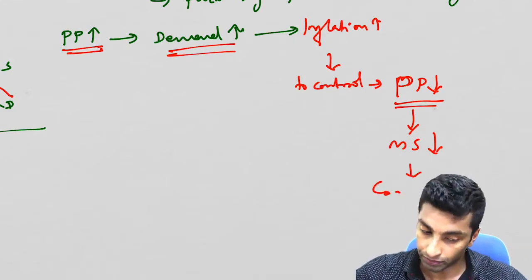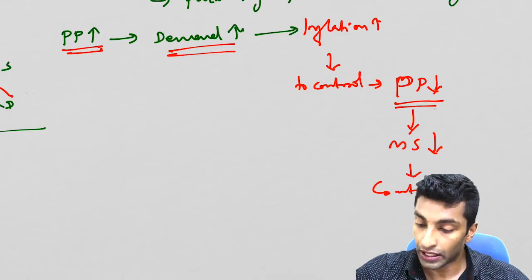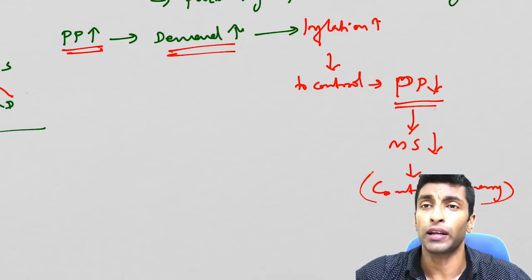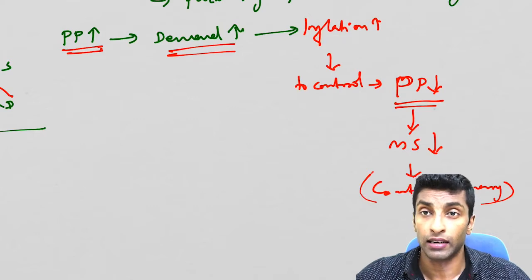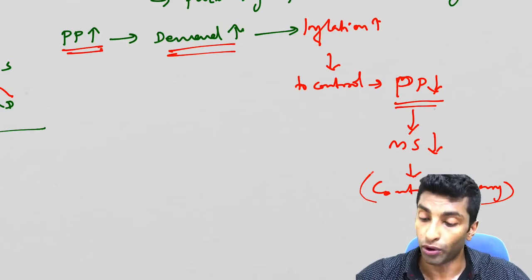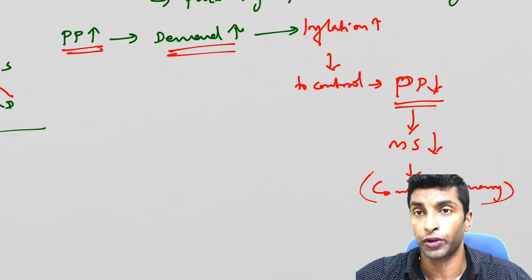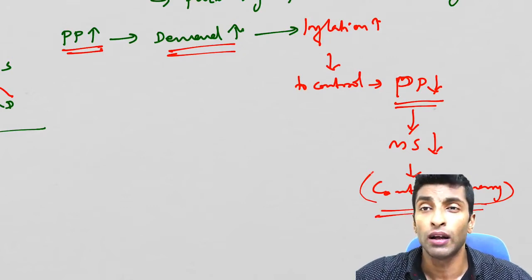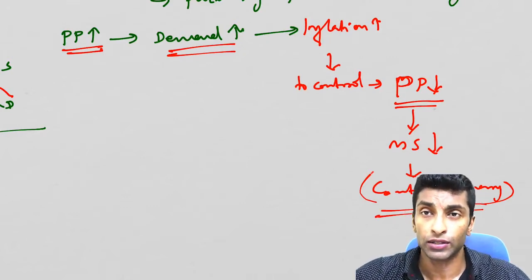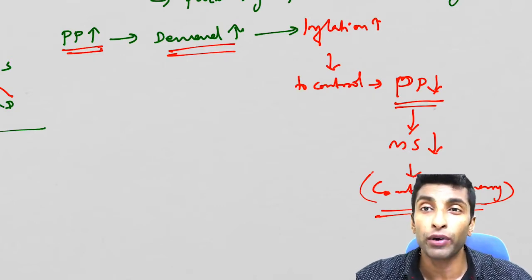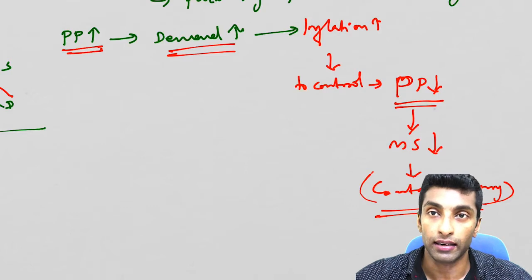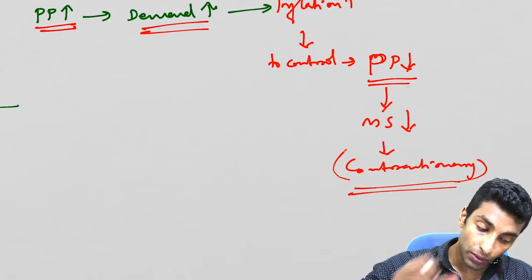Contractionary measures to reduce money supply by using CRR, SLR, repo, reverse repo. All these tools will be used, open market operation. All this can be used to suck out money from the market so that money supply will reduce, purchasing power will reduce, and demand pull inflation may be tackled. Okay, so this is how it is going on.